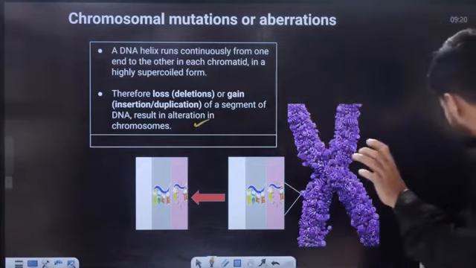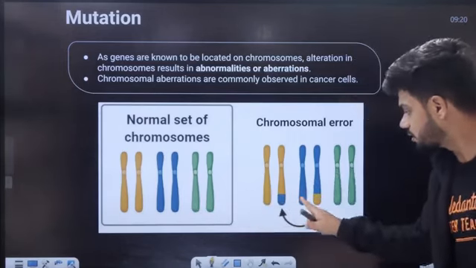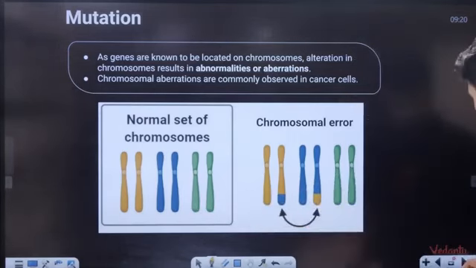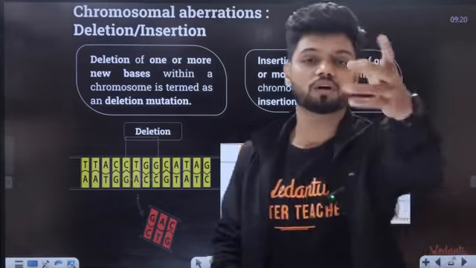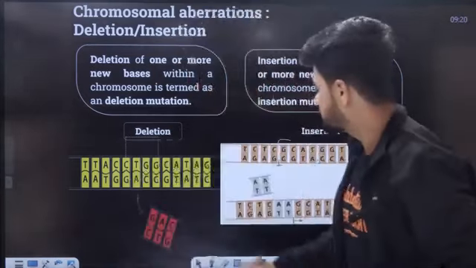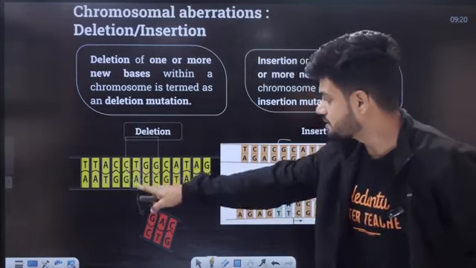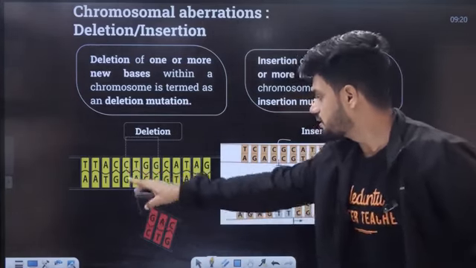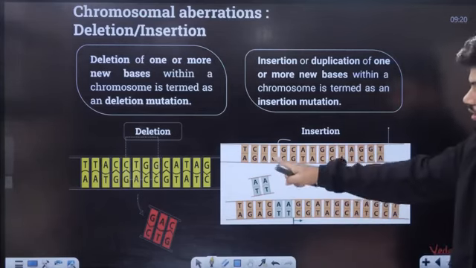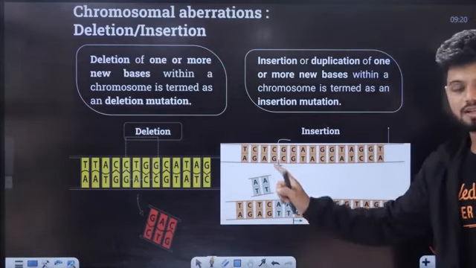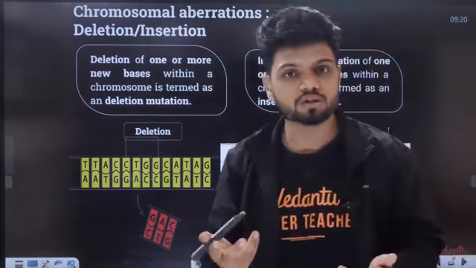For example, if this is a normal set of chromosomes, there can be a change in the chromosome. There can be complete insertion or deletion of nucleotide bases. For example, here let's say we have TCGG, or GAC. Completely remove it, that is called deletion. Insertion is when we insert a base pair. When we insert or remove a base pair, there will be a mutation.